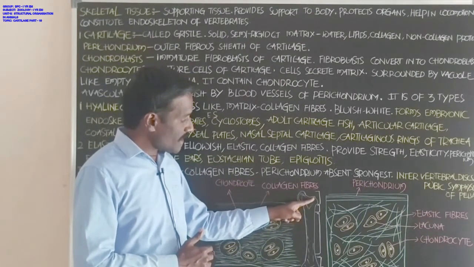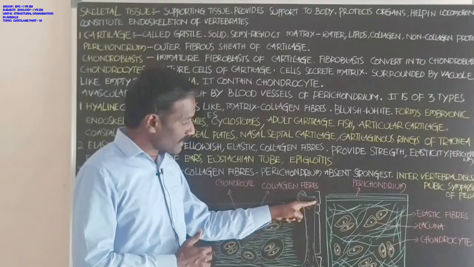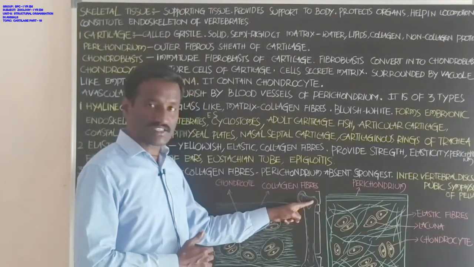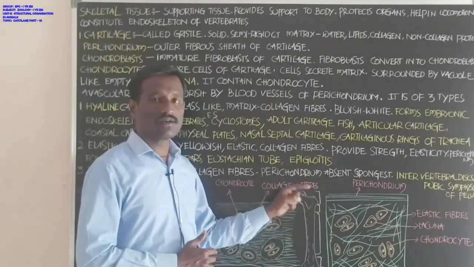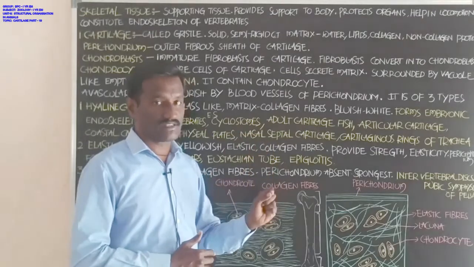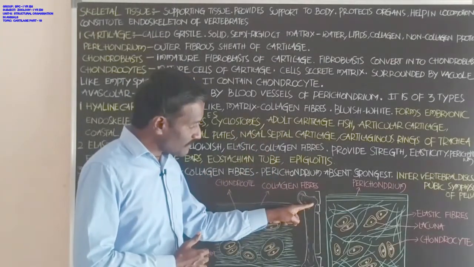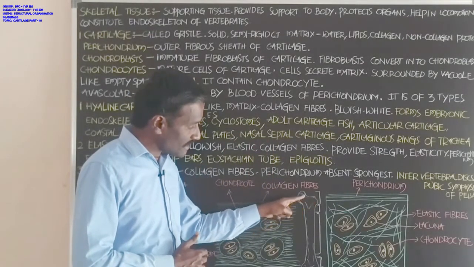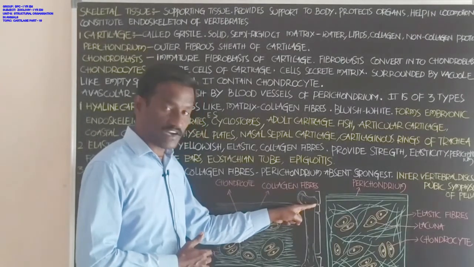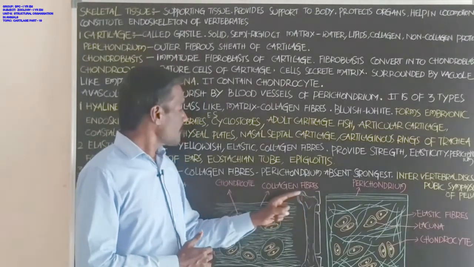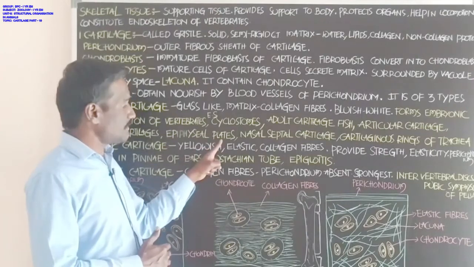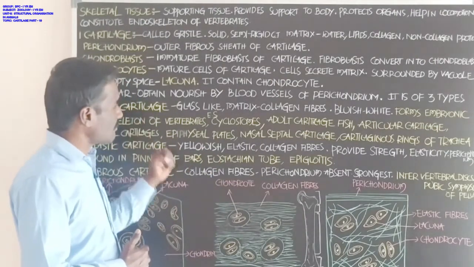These plates present in the epiphysis region are called epiphyseal plates. Epiphyseal plates are also formed with hyaline cartilage.